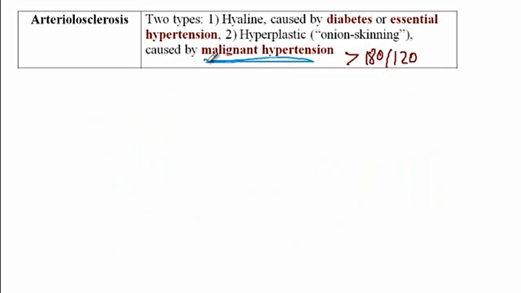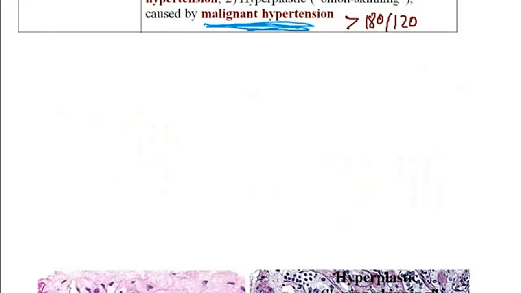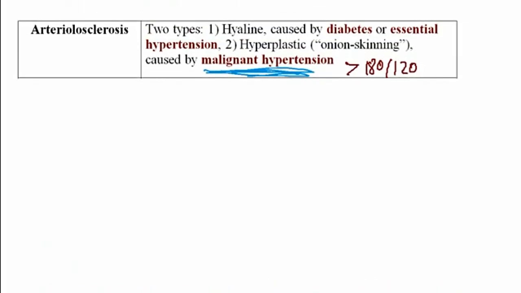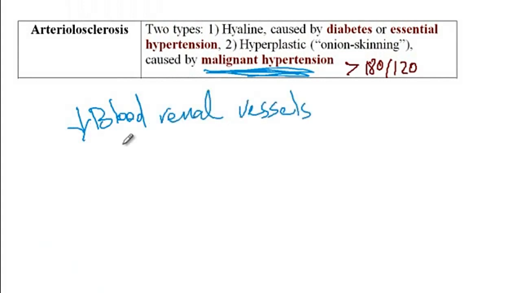Alternatively, with malignant hypertension, since there is now thickening of the smooth muscles as well as the fibrinoid necrosis, it will cause too much narrowing of the blood vessels, as a consequence of which there is so little supply of the blood to the renal vessels. And so now that's one mechanism through which malignant hypertension can cause kidney injury.